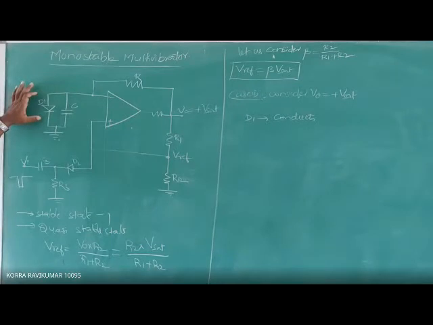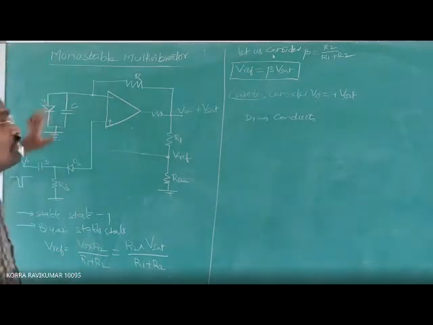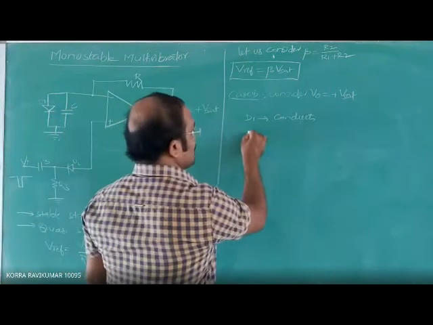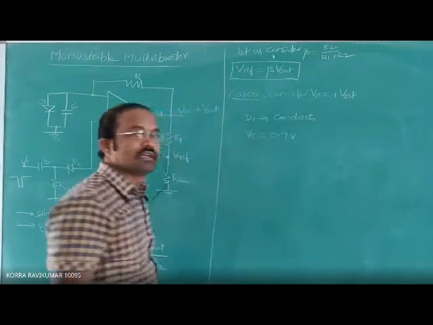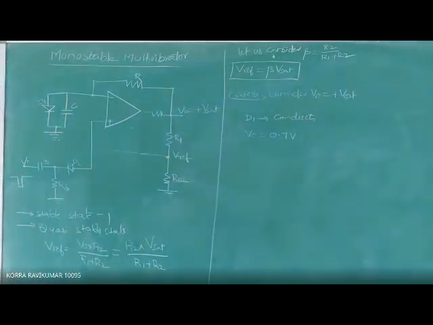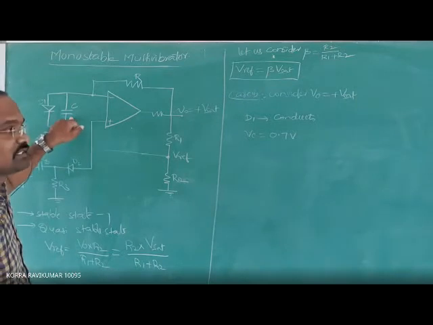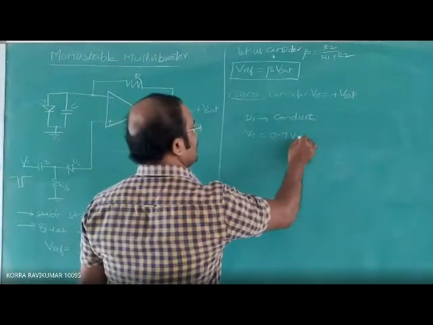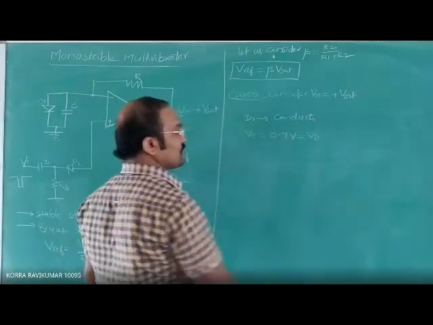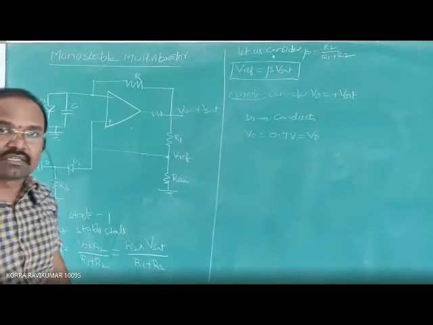So the capacitor voltage VC is clamped to 0.7 volts. We can also call it VD, the diode drop voltage, or the voltage across the capacitor.